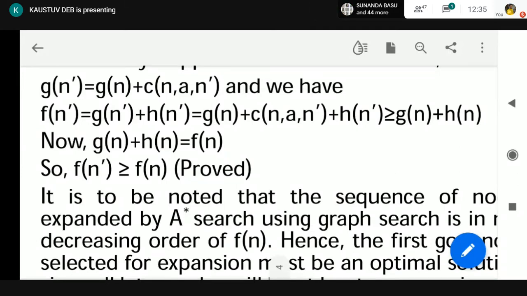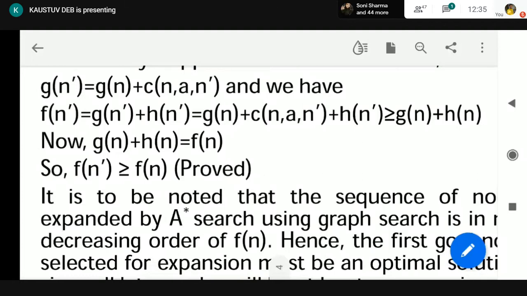As you can remember, consistency says Hn is less than or equal to Cn dash plus Hn dash. That means Cn dash plus Hn dash is greater than or equal to Hn. So if we put Hn in its place, then obviously that term will be lesser than Gn plus this term. Is it okay or not?